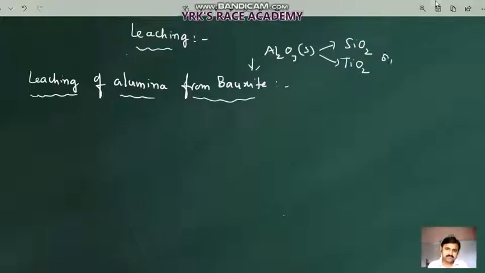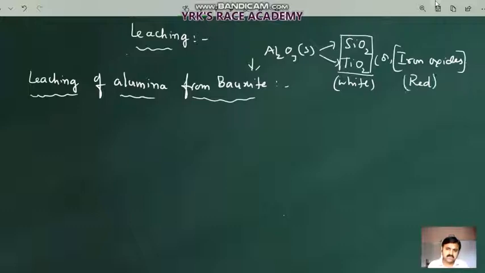impurities, and most importantly iron oxides are also present. Ore containing this type of oxide impurities should be subjected to concentration. When titanium dioxide and silica are present in the bauxite as impurities, we call that bauxite white bauxite. If iron oxide is present as an impurity in the bauxite, we call it red bauxite, for general information.